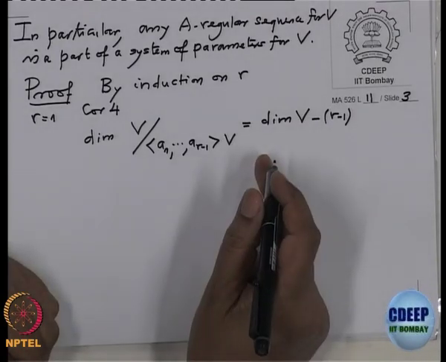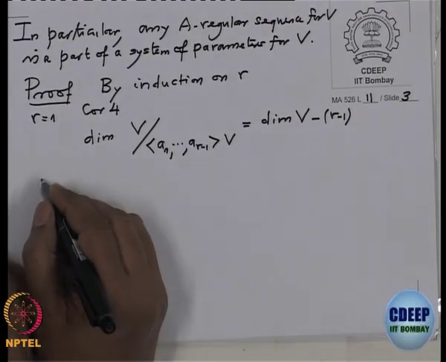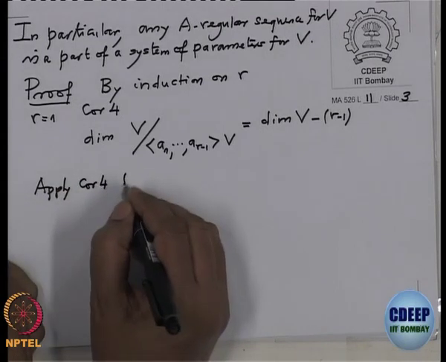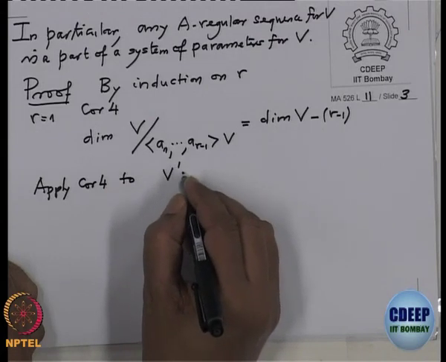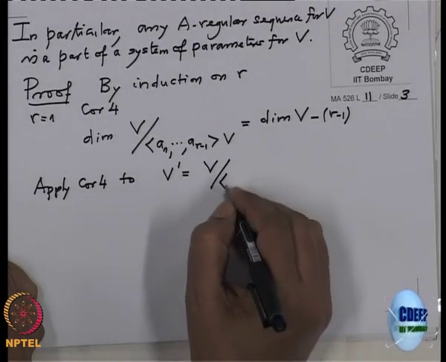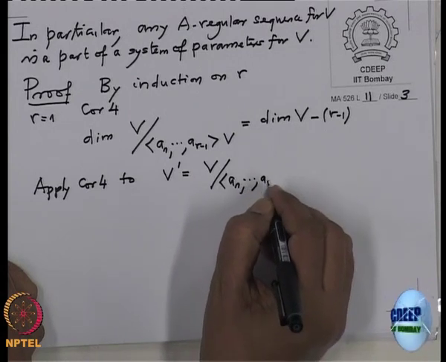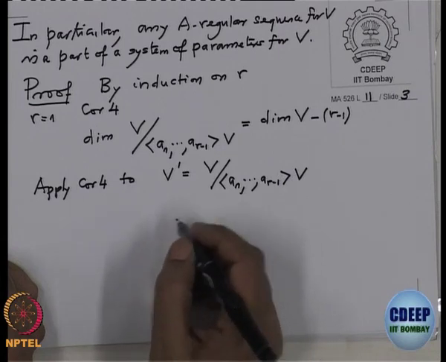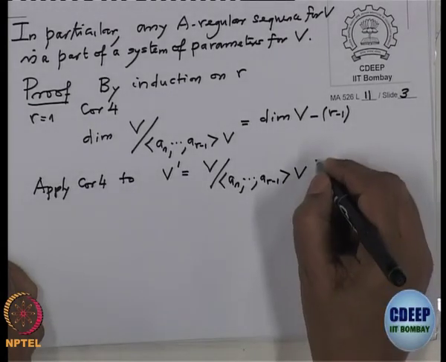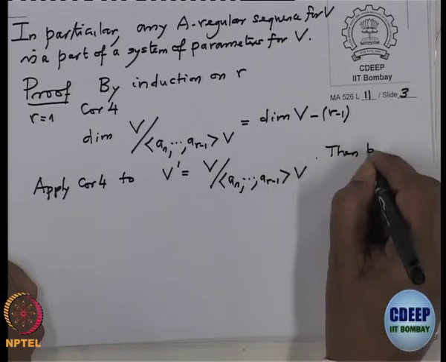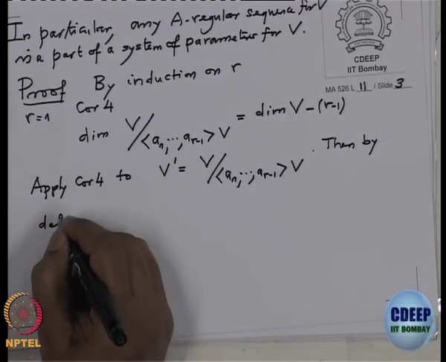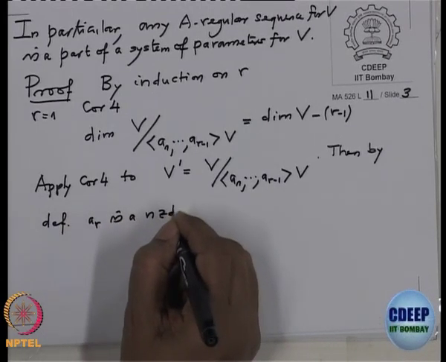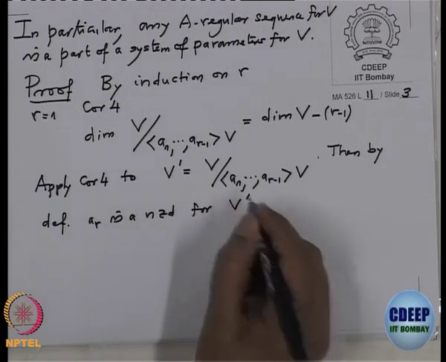And now I am going to apply corollary 4 once again to the module V prime equal to V by (a1 to a(r-1)) V. Then by definition of a regular sequence, ar is a non-zero divisor for V prime.